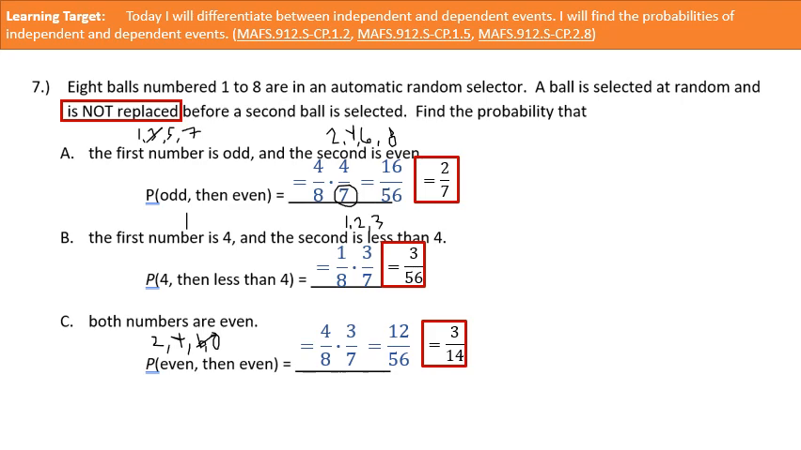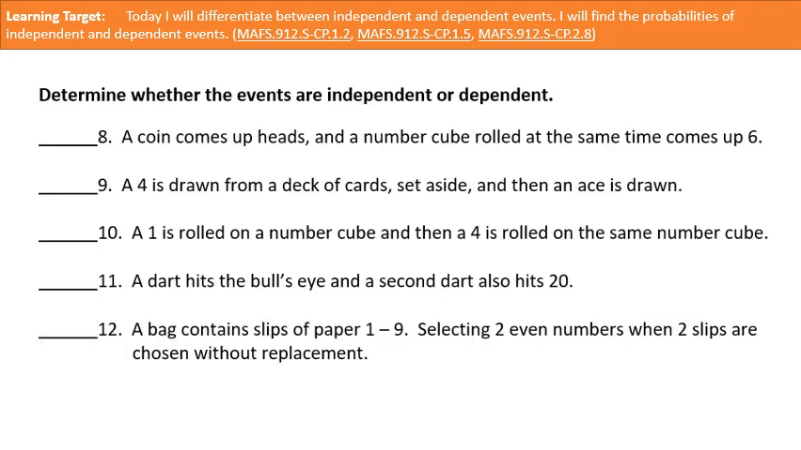The last thing you're going to have to do is read a situation and be able to tell, is this an independent or a dependent event? Okay, so you want to go ahead and pause it. Try to answer 8 through 12 on your own. You can just put an I for independent or a D for dependent, and then hit play, and then we'll talk about each one.